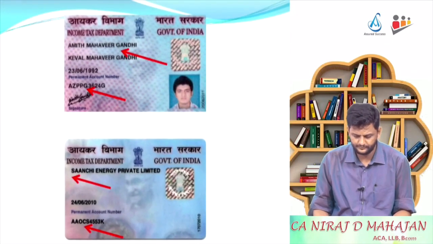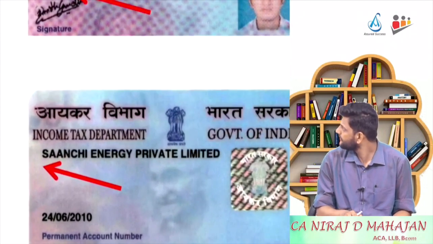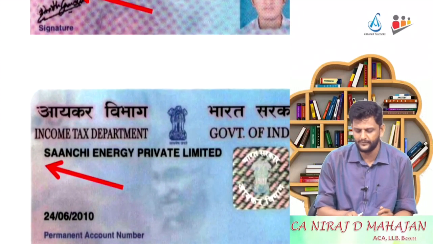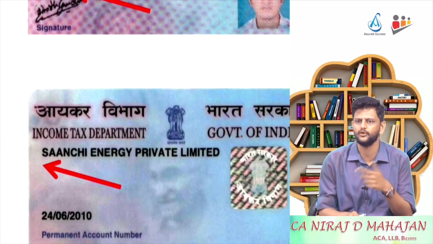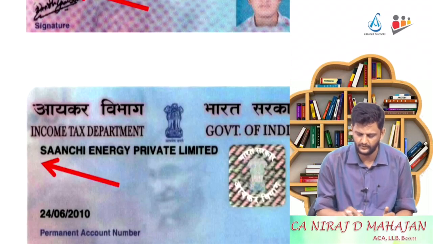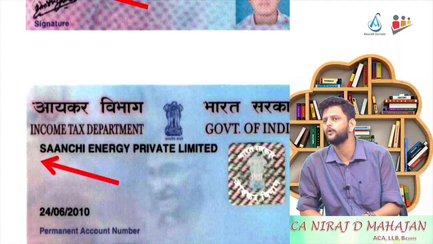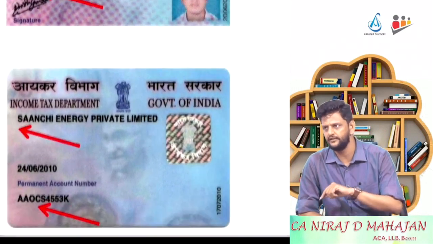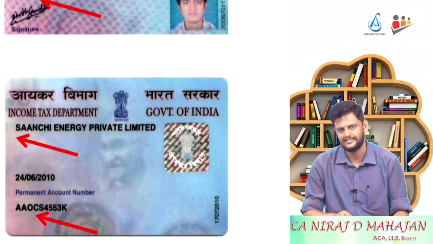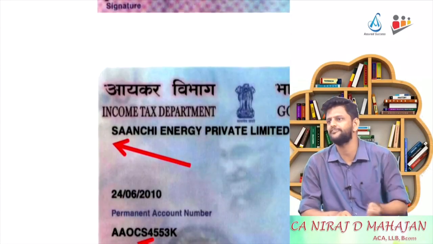More PAN. It is what? Company. Sachi Energy Private Limited. It is a company, so obviously a company will not have photograph and signature. So what will it have? Date of birth of a company means date of incorporation. Very good. And obviously the PAN number. Since it is a company, the fourth character is C. And the first name, Sachi, the S, will be the fifth character.